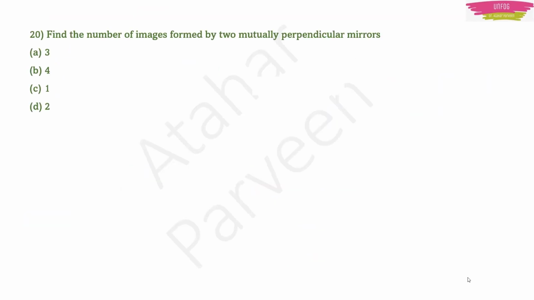Next question. Find the number of images formed by two mutually perpendicular mirrors. Remember our formula? 360 upon theta minus 1. But here they have not given you theta directly. They are telling that the two mirrors are perpendicular to each other, mutually perpendicular. That means the mirrors are inclined at an angle theta equal to 90 degrees. So just substitute theta is equal to 90. You get n is equal to 3. Option A will be the right answer.